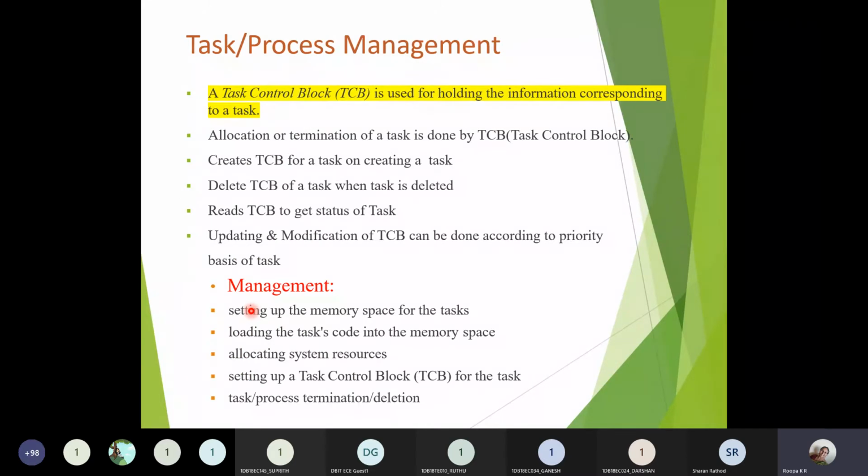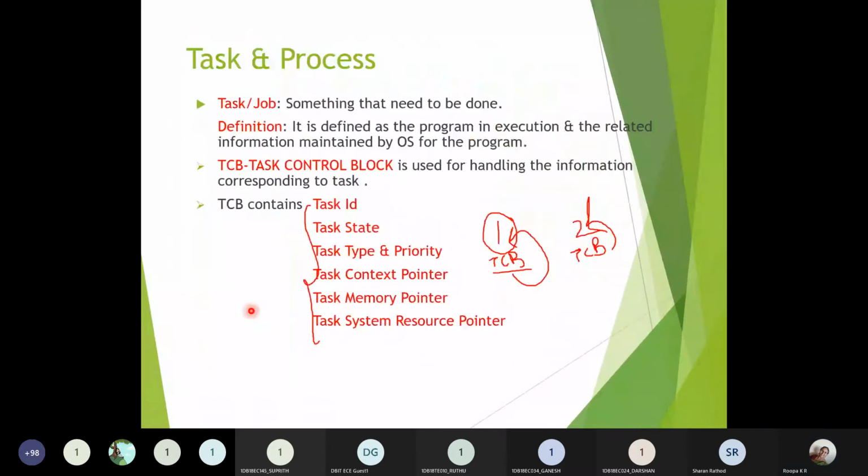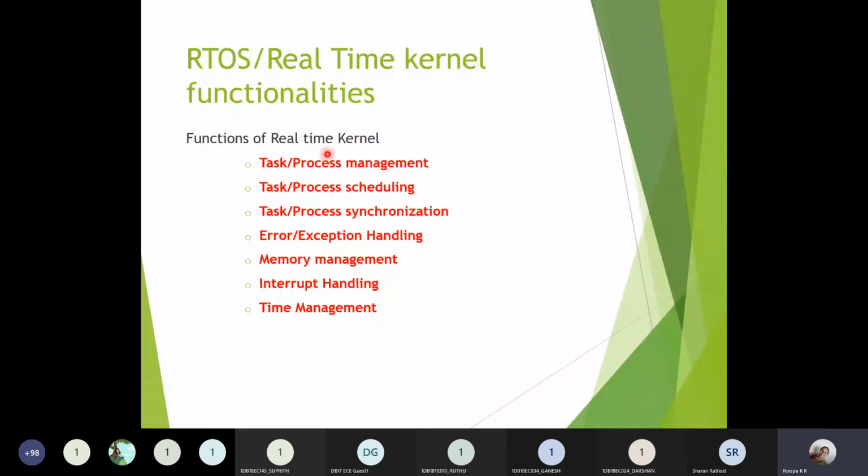So that is with respect to process. There are different things that will be taking place. Okay, so now I have explained what you mean by task and what you mean by process. Task is nothing but a job or an operation which has to be done, or it can also be told as a program which has to be executed. Process is also a task. It is also a part of a program which has to be executed. So now we have a clear idea about what a task is and what a process is.